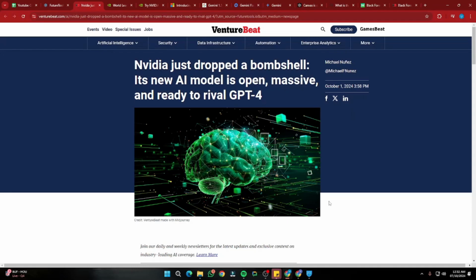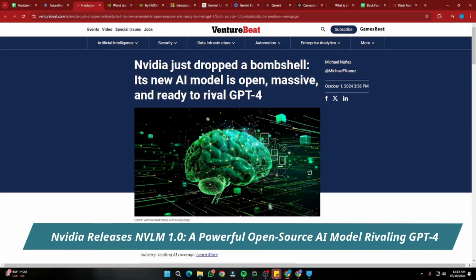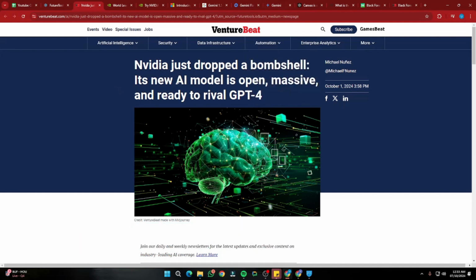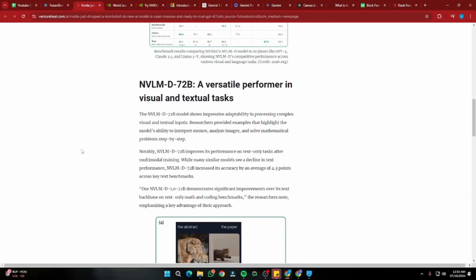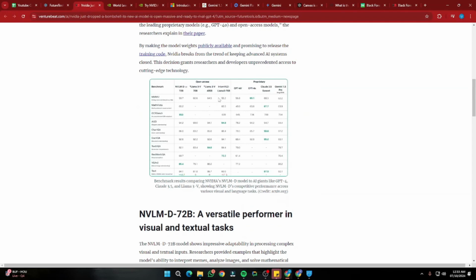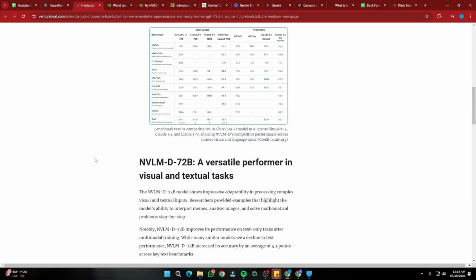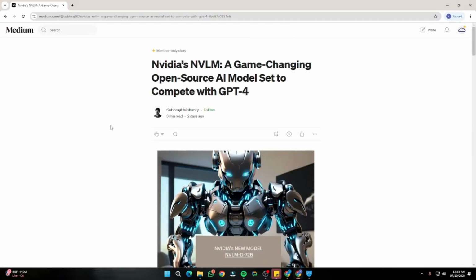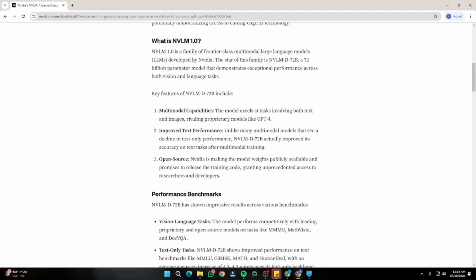Similarly, NVIDIA just launched their NVLM 1.0, which is a true competitor, a rival for GPT-4. On the official post of VentureBeat, they have clearly advertised that NVIDIA just dropped a bombshell, its new AI model, which is open, massive, and ready to rival GPT-4, okay? And if you look at the stats by now, the stats are looking very impressive for the new NVLM 1.0. You can also take a look at the blog post on Medium about what NVLM 1.0 is and what key features it is going to offer.